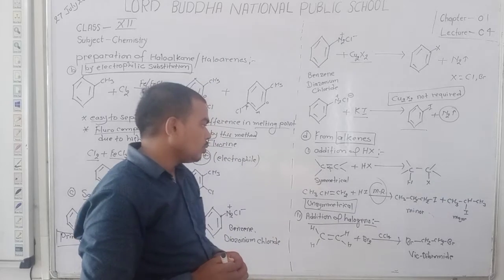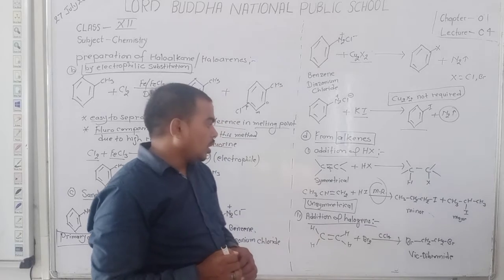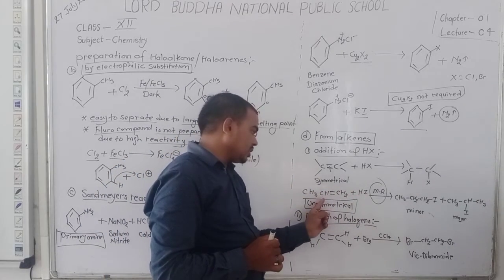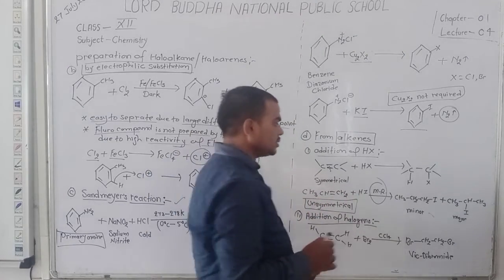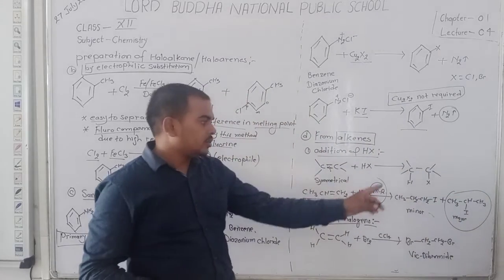So when we apply the Markovnikov rule, we join iodine with this carbon and hydrogen with this carbon. We obtain here CH3 CH3.